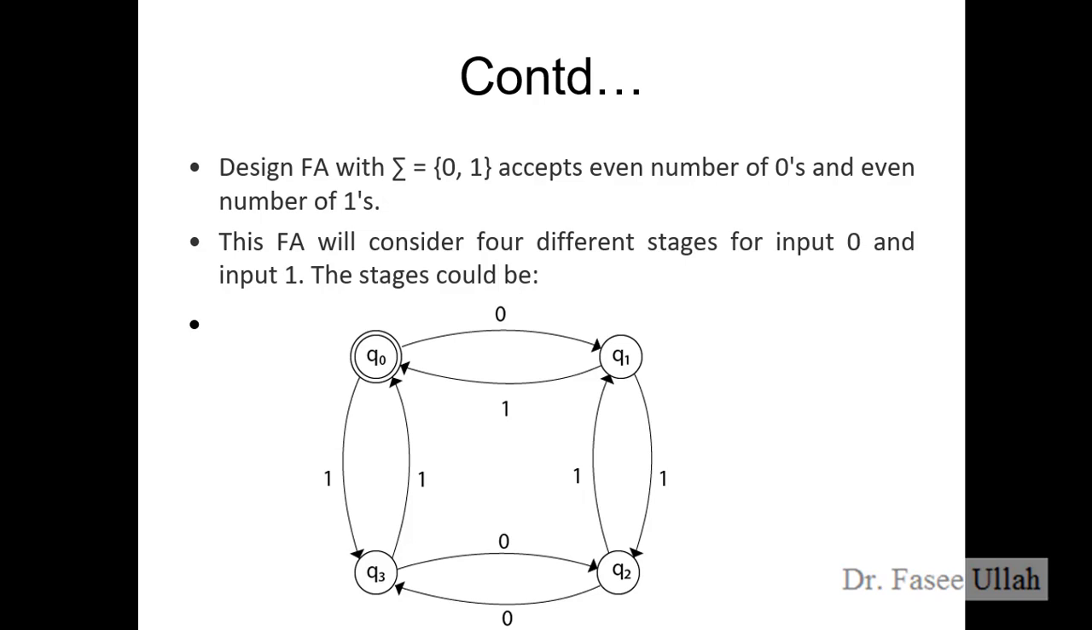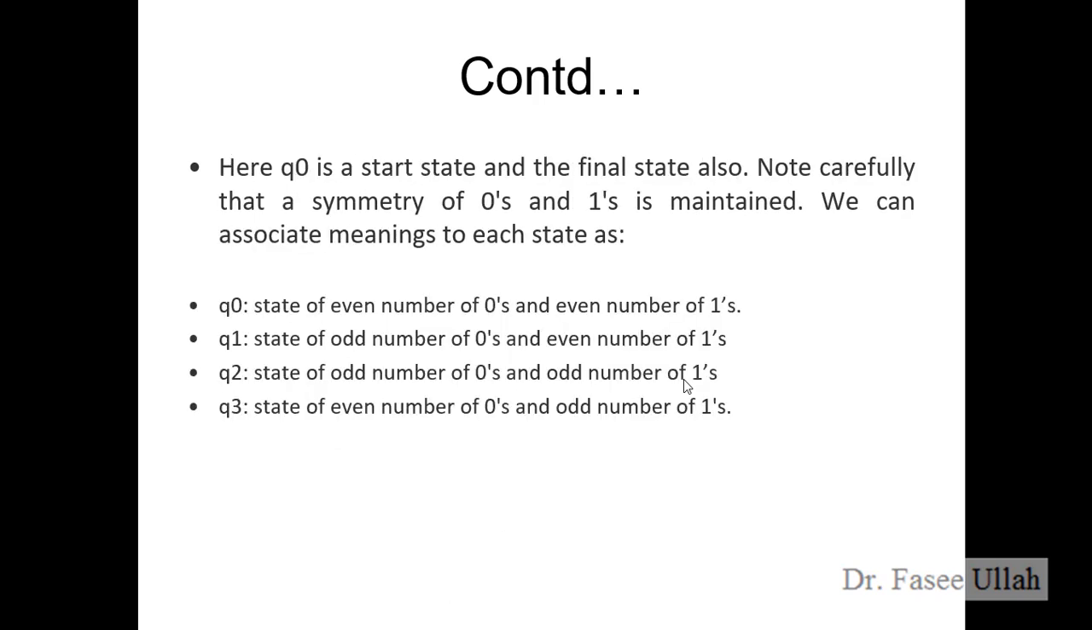So what do we know about this diagram? Finite automata, from the previous lectures. This is the explanation: Q0 is the initial state, with an even number of zeros and an even number of ones. Q1 has an odd number of zeros and an even number of ones. Same for Q2: an odd number of zeros and similarly an odd number of ones. And for Q3 we have an even number of zeros and ones.